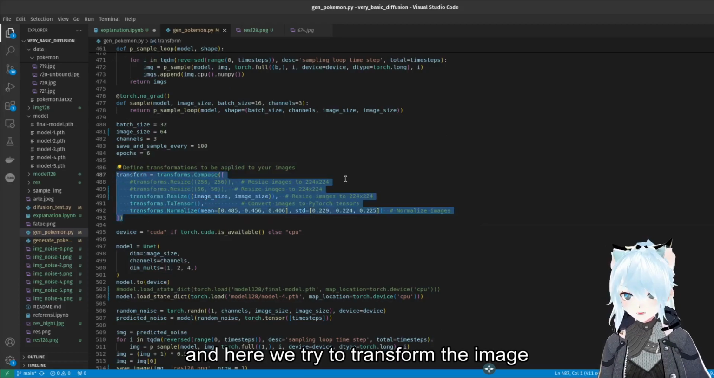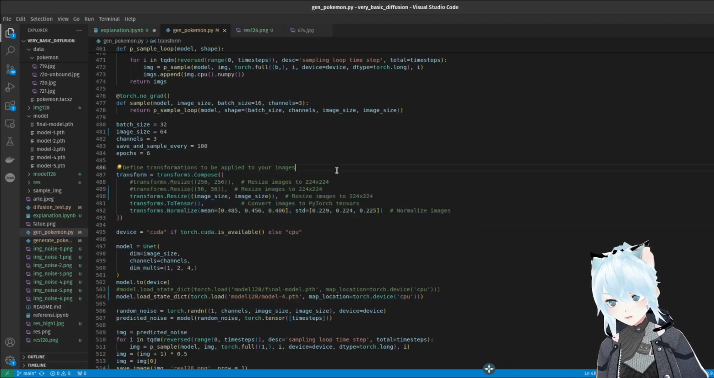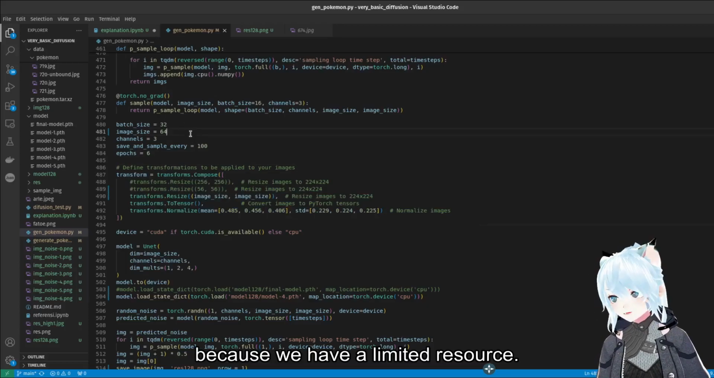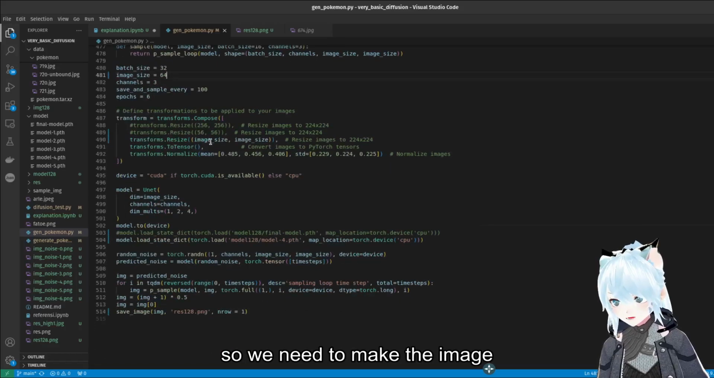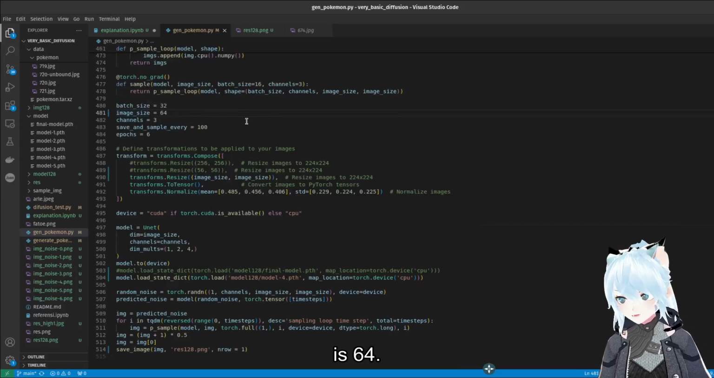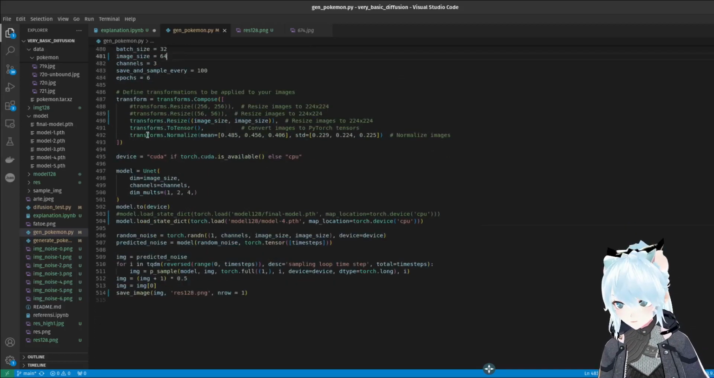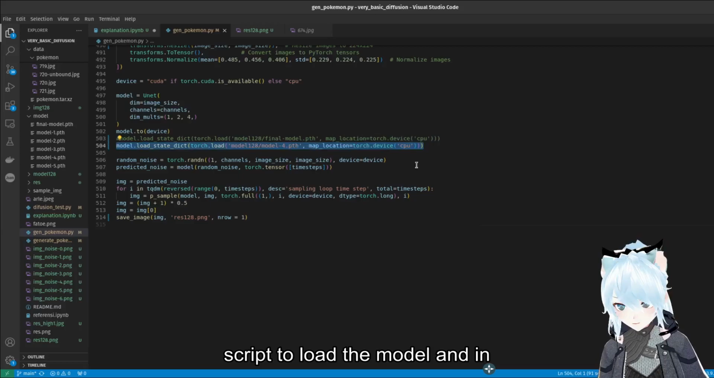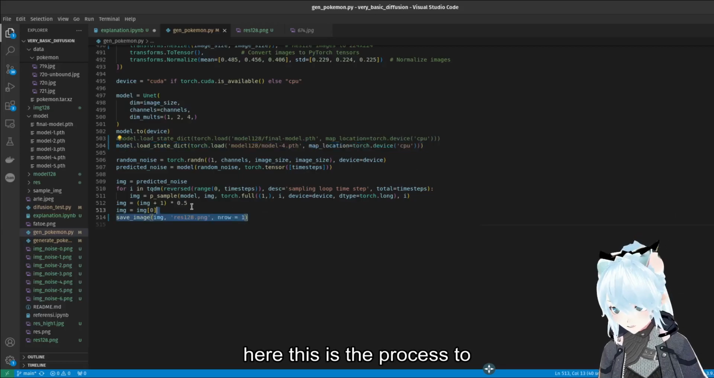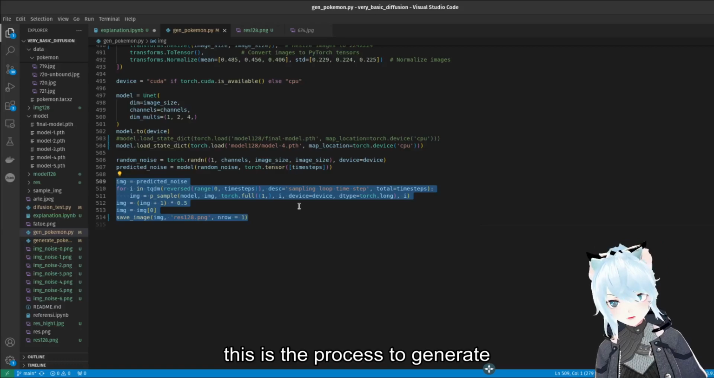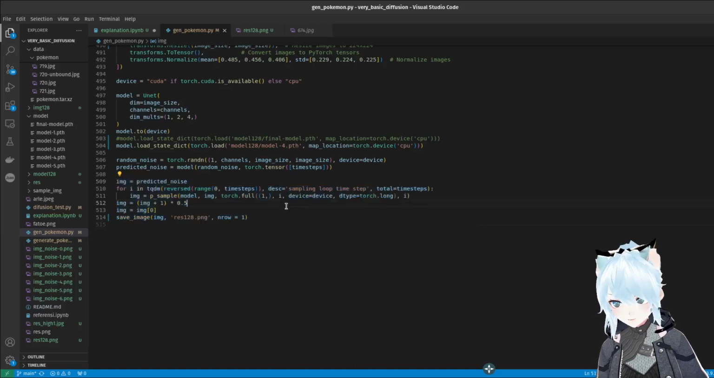And here this is just the looping, and in here we try to transform the image. Because we have limited resources, we need to make the image smaller. So in here the image size is 64, and then in here this is the script to load the model, and in here this is the process to generate the new Pokemon.